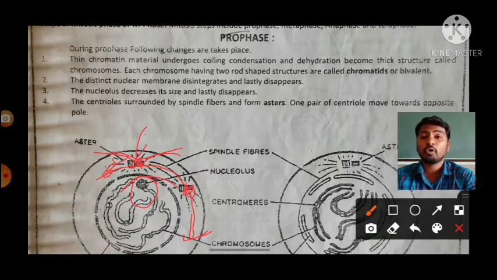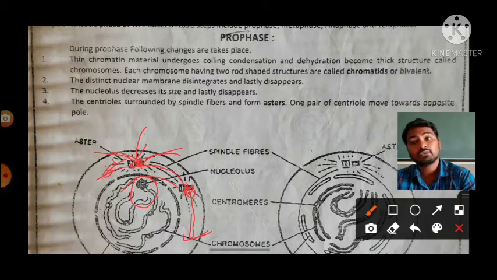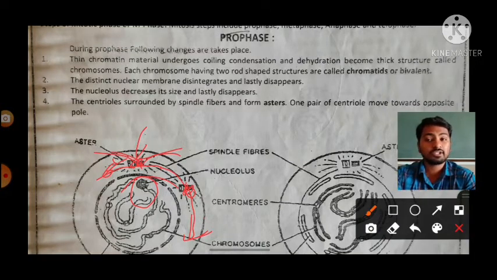How is the aster formed? Because the spindle fiber is formed in the centriole, spindle fibers come out from the centriole. That's why it looks like an aster. Aster means star-shaped structure. Centrioles are surrounded by the spindle fibers and form the aster, and one pair of centrioles is present at one pole and another pair of centrioles starts to migrate from one pole to the opposite pole.